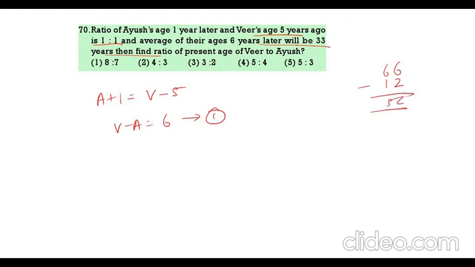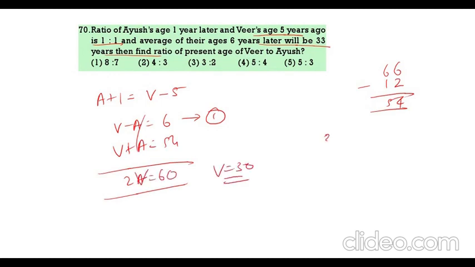Now 54. So V plus A is 54. If you subtract, 2V is equal to 60. V value 30. So Veer's age is 30. If Veer is 30, Ayush is 24. What is the ratio? 30 is to 24. 6 5 6 4. 5 is to 4 is the correct answer. 5 is to 4 means option 4 is the correct answer.